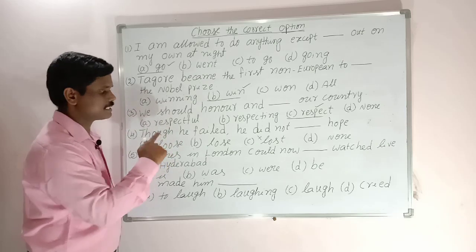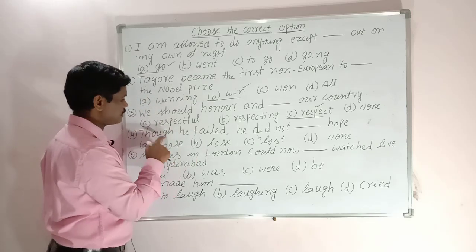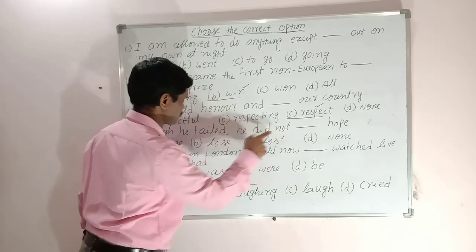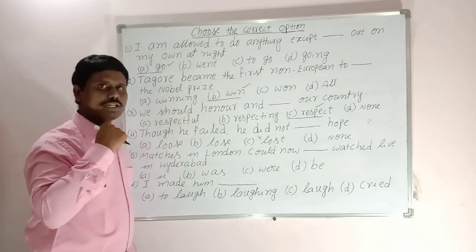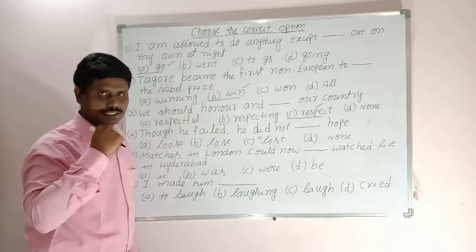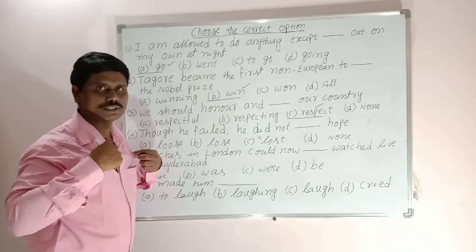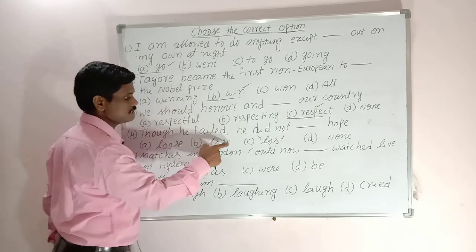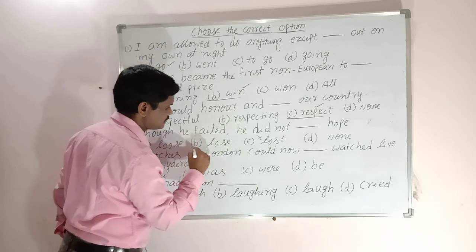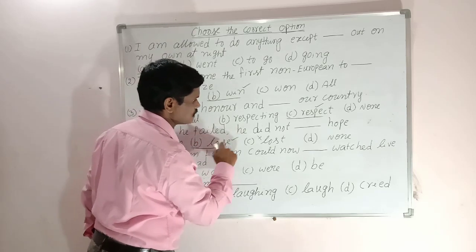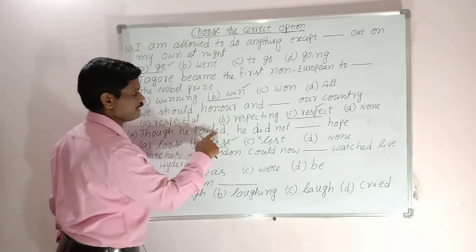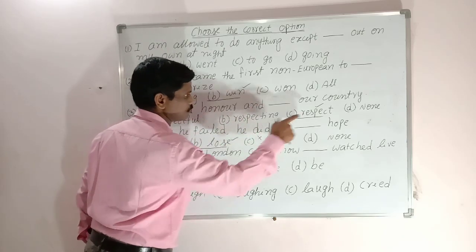Here it is tricky. Though he failed, he did not. One is loose, that means not tight; it is very tight, opposite very loose. Here this is a loss. So the correct answer is B. That means, though he failed, he did not lose hope.